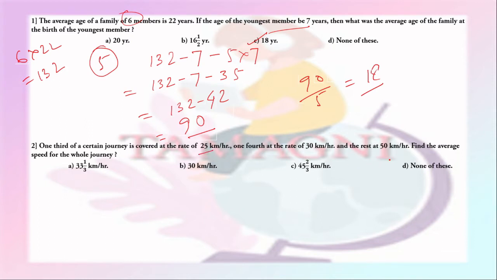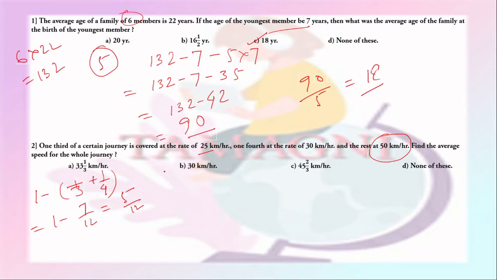Here the part of the road covered with the speed of 50 km per hour is 1 minus (1/3 plus 1/4), which is 1 minus 7 by 12, which will be equal to 5 by 12 of the road. Now the average speed is total distance covered by total time taken. Here the total distance is 1.